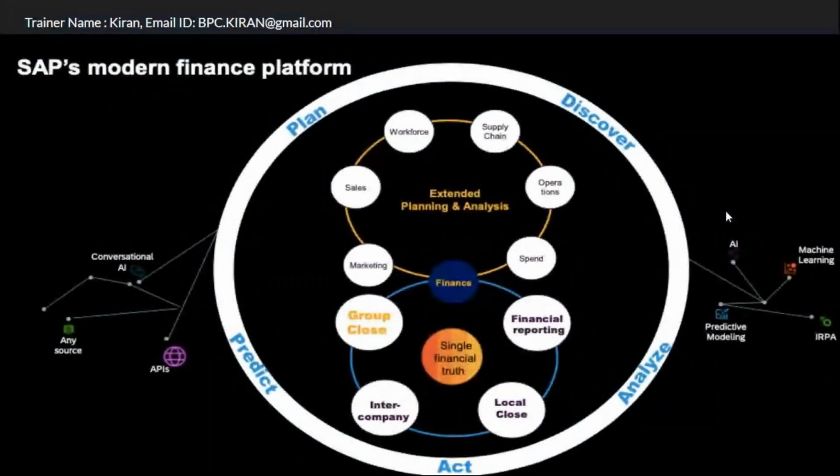As you know, SAP is changing fast. If you observe, ECC, after that they came with HANA, ECC on HANA, then they moved to S/4HANA. So every year we are getting one new version on HANA. Currently it's S/4HANA 2023, so we are going to use S/4HANA 2023 for our training.